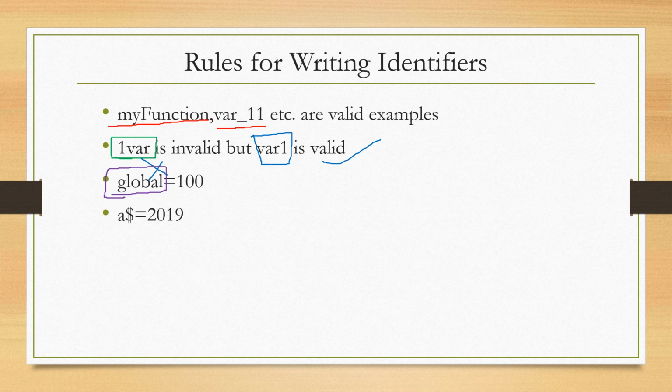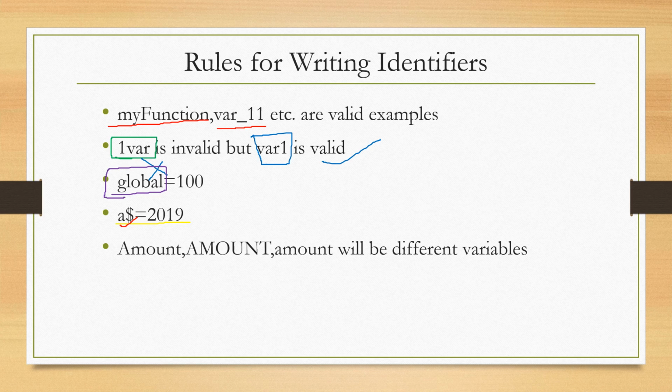Next, $1 = 2019. So here the dollar sign is used in an identifier. In Python, no special symbols like exclamation, at the rate, hash, dollar, etc. are valid, but the only valid special symbol is underscore. Others are not valid.